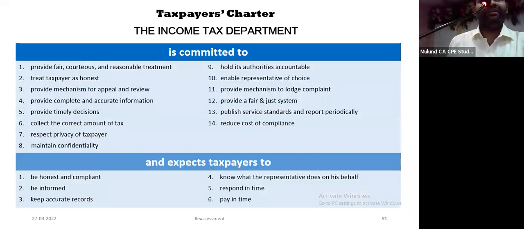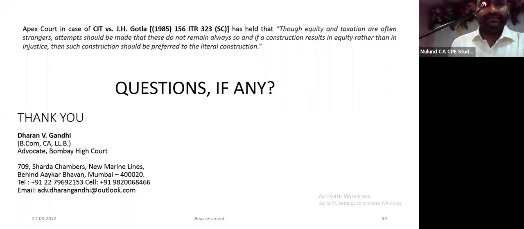Just let me remind you of the taxpayers' charter. Keep this in mind at every point of time. Lastly, I just quote the judgment of the Supreme Court in case of Gotla: Though equity and taxation are often strangers, attempts should be made that these do not remain always so. And if a construction results in equity rather than in injustice, such construction should be preferred to the literal construction.